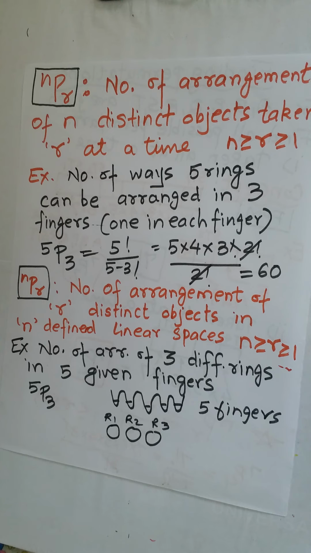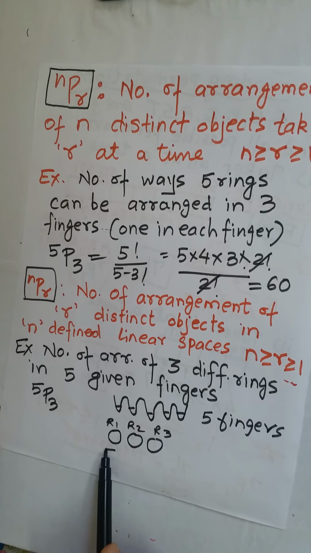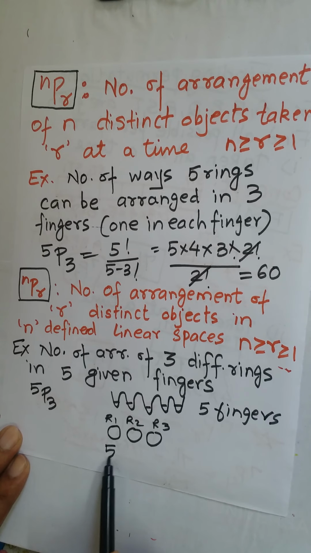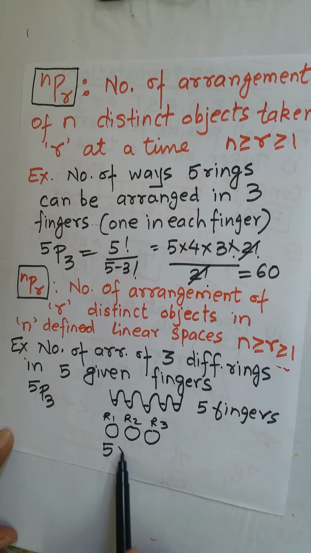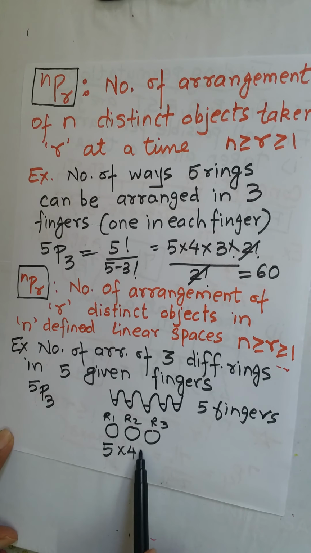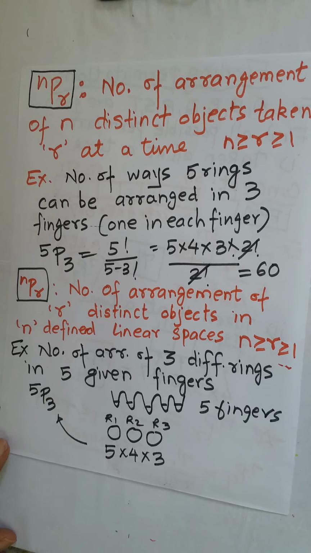See, the reasoning goes like this. Whichever is less, it decides. Like ring is less, so ring 1 decides. It has how many options? It has 5 options. It can go anywhere. After that, ring 2 has how many options? 4. Ring 3 has 3 options, which is nothing but 5p3 only.